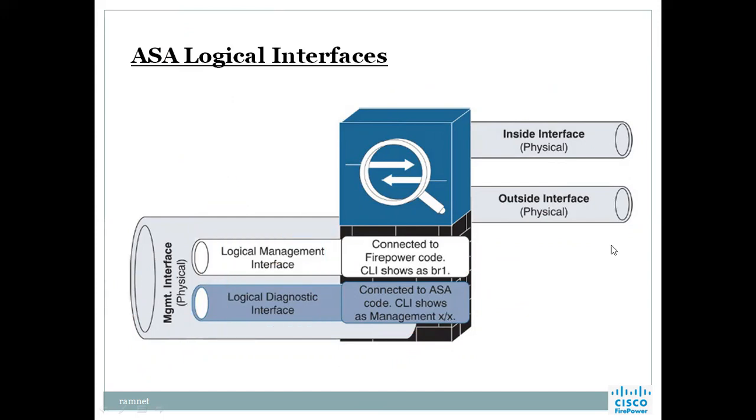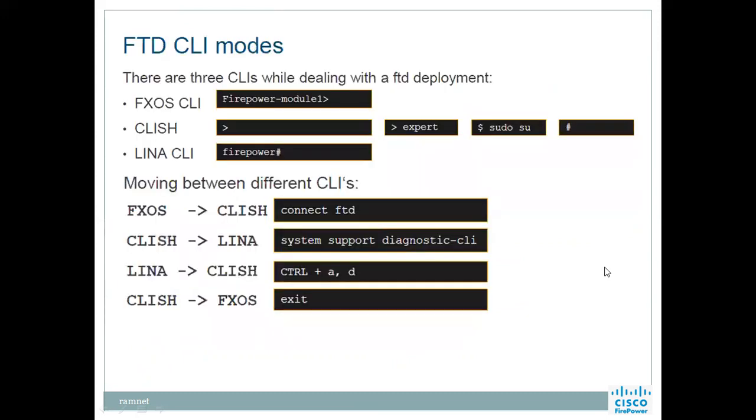The next one, these are all the CLI modes, command line interface modes, of the FTD, Firepower Threat Defense. There are 3 CLIs while dealing with the FTD deployment. FXOS CLI, we say FXOS CLI, and CLISH, the Lina CLI, and we can go to the expert mode. Sudo su means like a normal Linux prompt. Then we will be getting that hash prompt. Then we can do multiple operations on this.